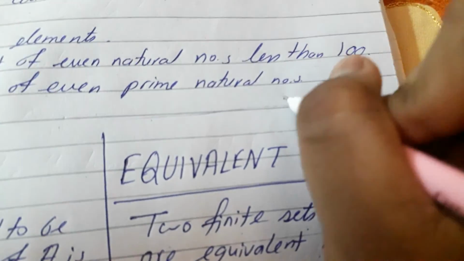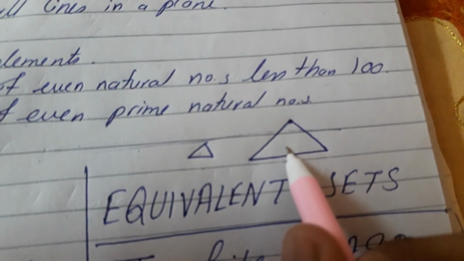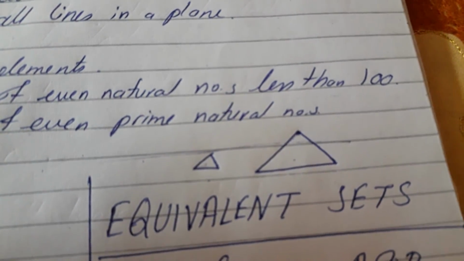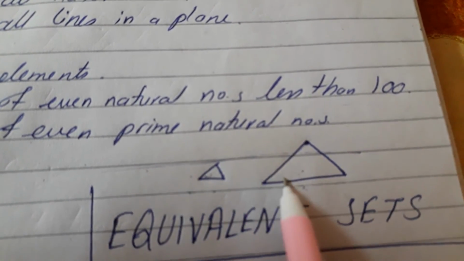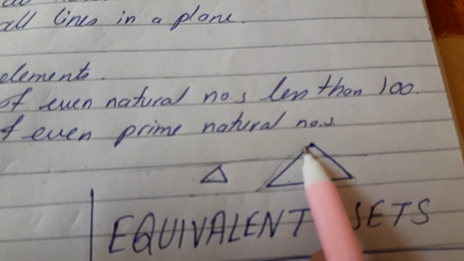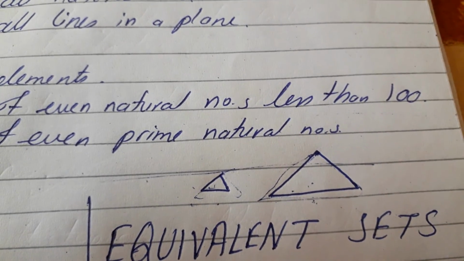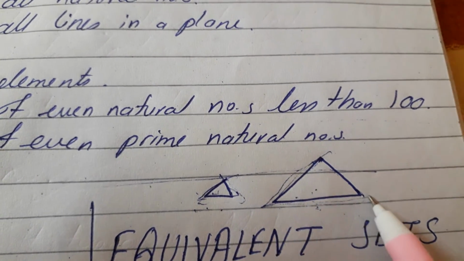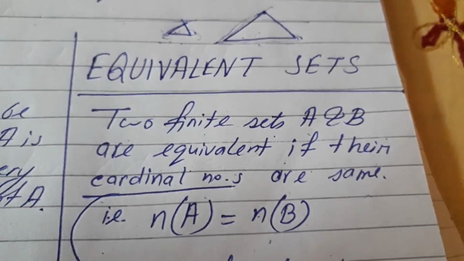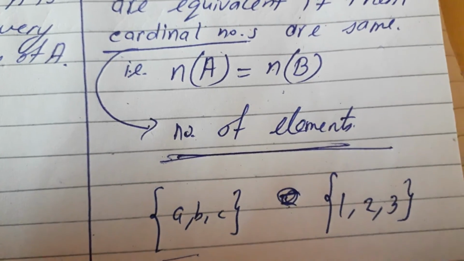Suppose one example: this is one triangle and this is also one triangle. See, this one is a bigger triangle, this one a smaller triangle. Since the measurements are not equal, these two triangles are not equal, but these two figures are similar figures. Why? Because this is a triangle of three sides, and this is also a triangle of three sides. Though the measurements are not equal, the number of sides of these figures is also 3. So in the case of equivalent, similar sets also, you have to consider the number of elements, though the elements are not equal.